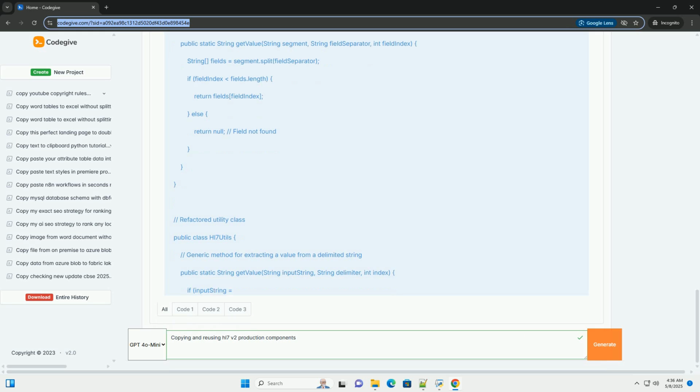Example, Java. Why it's bad. Imagine a bug is found in the getValue method. You would need to fix it in the original segment parser and then manually propagate the fix to the new segment parser. Very error prone.